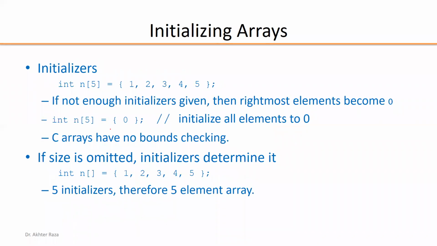Then we can specify an array by initialization: int n[5] = {1, 2, 3, 4, 5}. That is a new statement for you. If we want to store data into the array at the time of declaration, we can do both at a time. So this is called declare plus initialize.